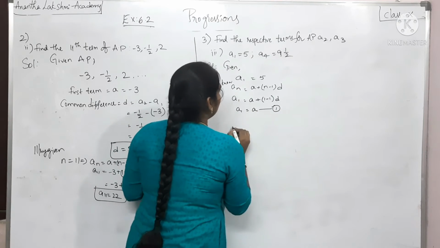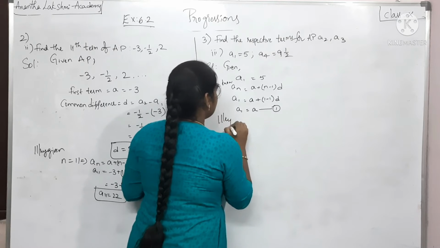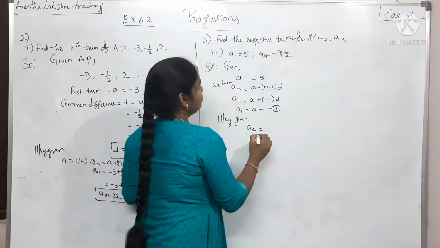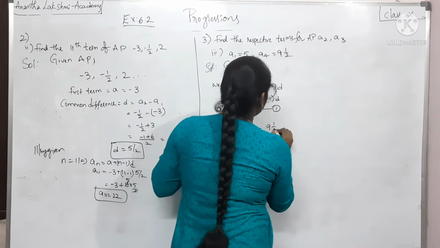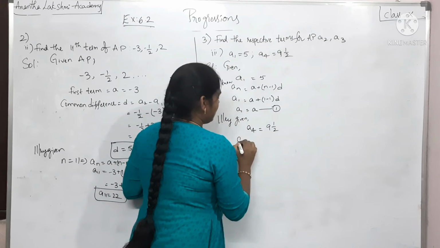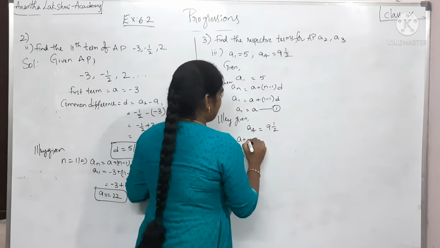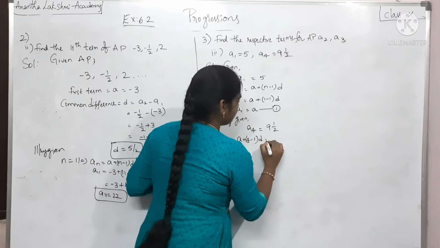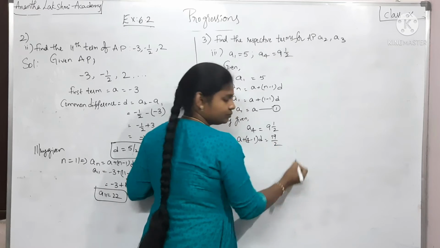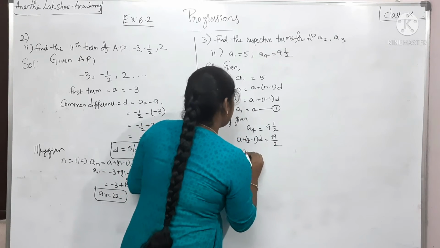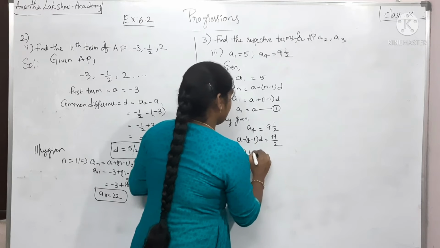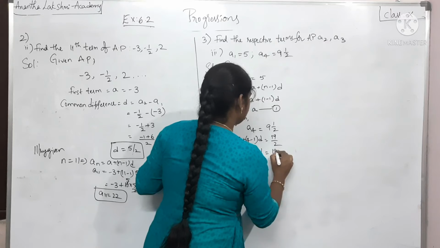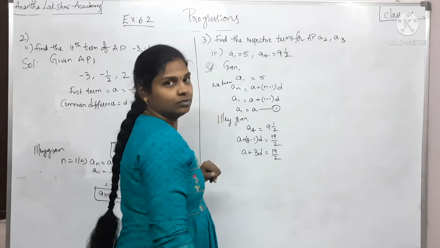And now, if you go to A4, similarly, what is given for us? A4 is equal to 9 1 by 2. A4 is nothing but A plus N minus 1, right? 4 minus 1 into D is equal to 2 9s are 18, 19 by 2. So this becomes A plus 3D, 4 minus 1 is 3D. And this is going to be 19 by 2.